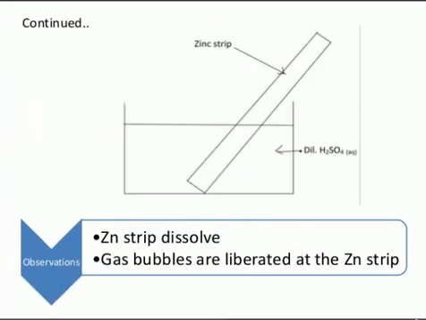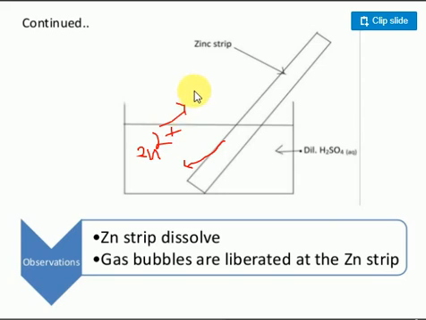You'll get it very clearly. Continue the process: I'm taking the same chamber, dilute sulfuric acid is there, and a metallic rod is there. In this metallic rod, the most important thing, you remember, as time goes on, zinc atoms become Zn2+ ions. When zinc becomes Zn2+, that is nothing but oxidation only. Zinc always undergoes oxidation only.